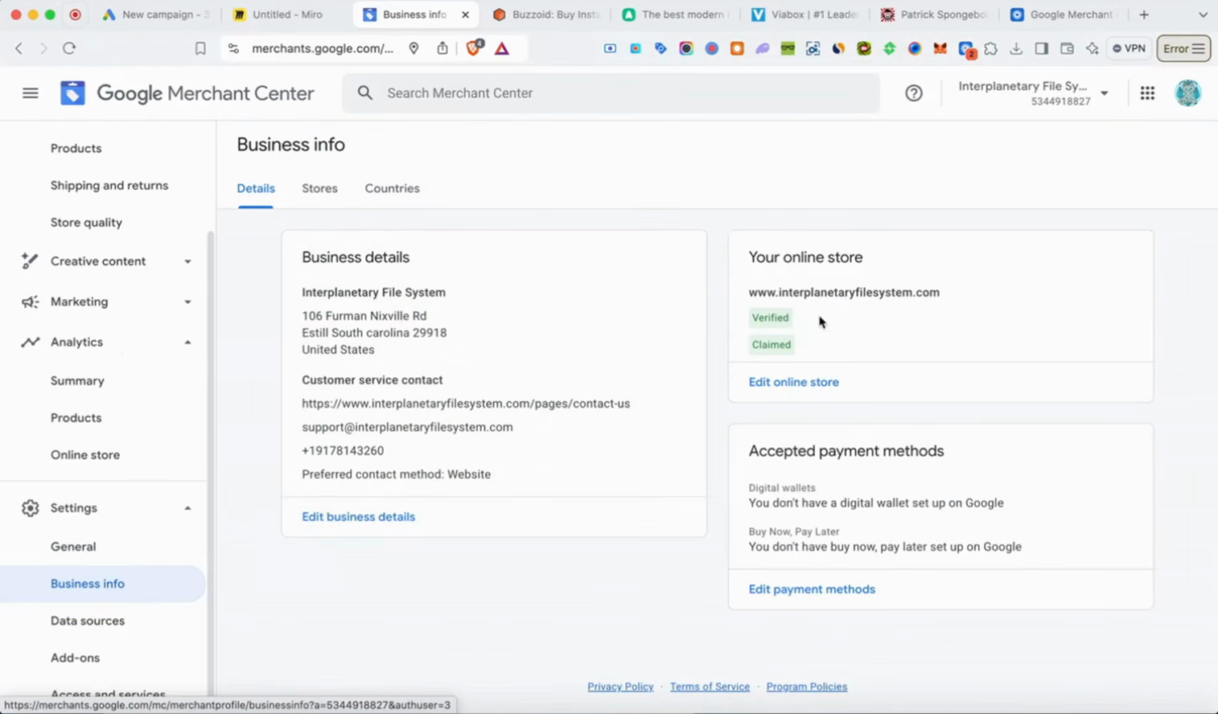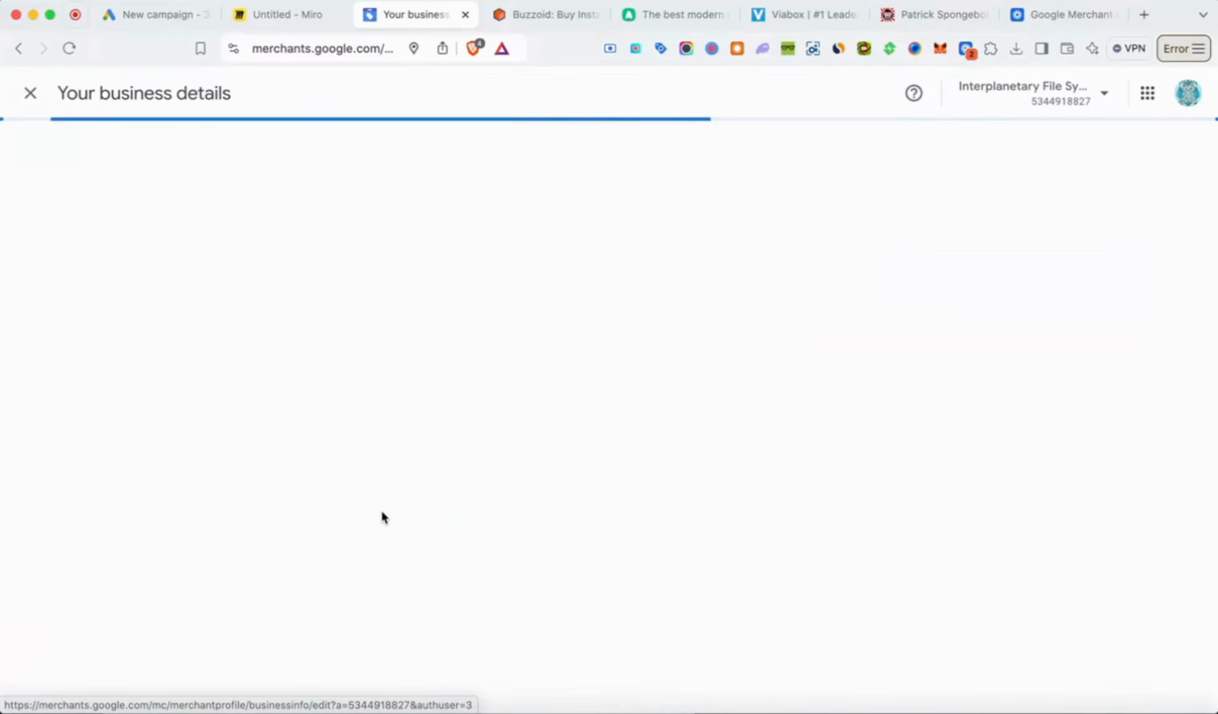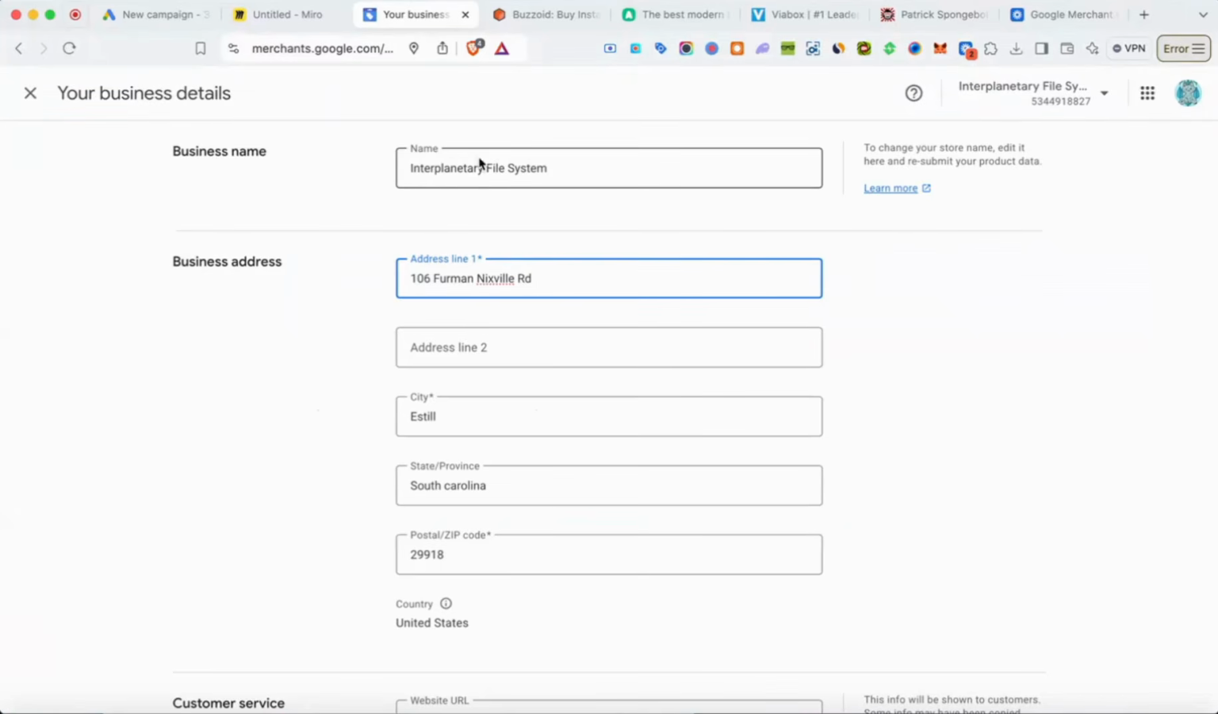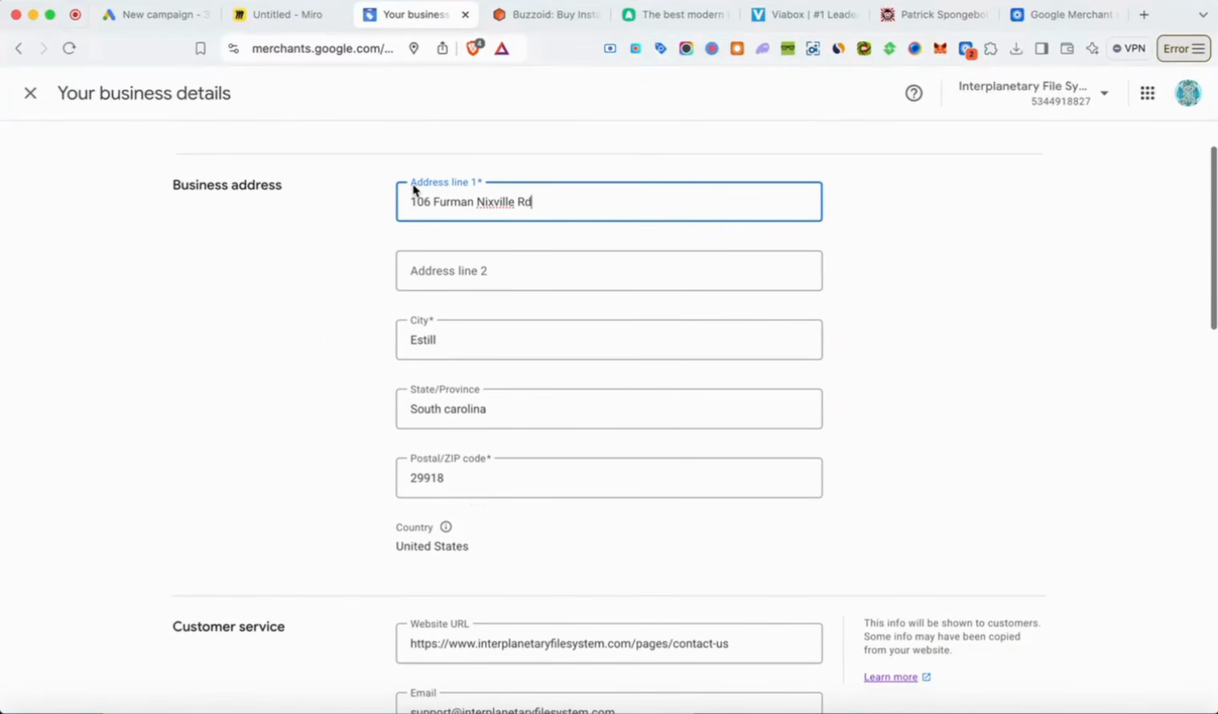All right. Once you install the Google and Shopify app, you can connect your website that way, and it's going to ask you to claim it. You're going to claim that, but you want to go over here to edit business details. And then you want to make sure that for your business name, you're putting in what exactly matches on your website. Same thing with business address. You want to put in the address that matches your website.